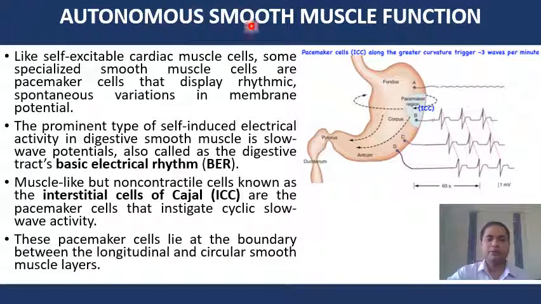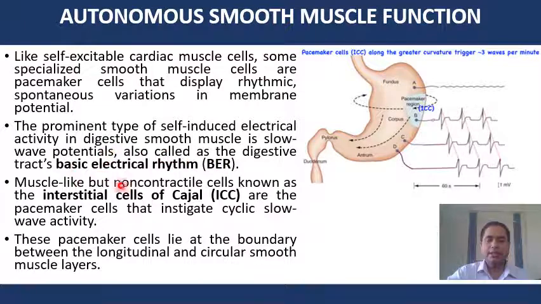The autonomous smooth muscle cell is a specialized type of cell present in the GI tract that has a pacemaker cell, and it is like a self-excitable cardiac muscle cell, and it displays rhythmic spontaneous variation in the membrane potential. So the prominent type of self-induced electrical activity in digestive smooth muscle is slow wave potential, also called the digestive tract basic electric rhythm or BER.